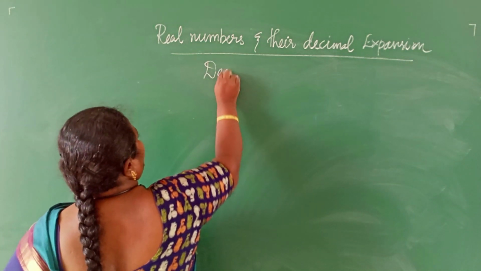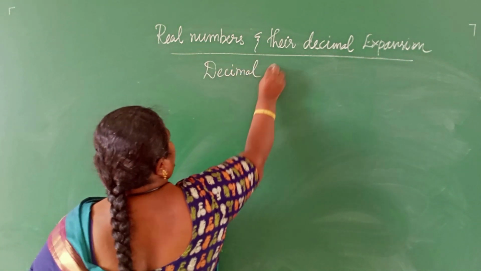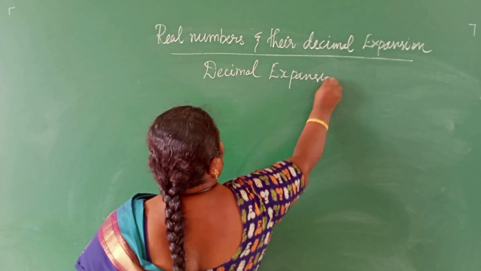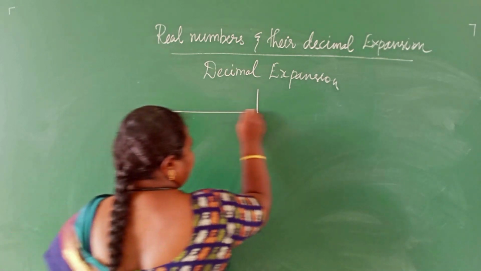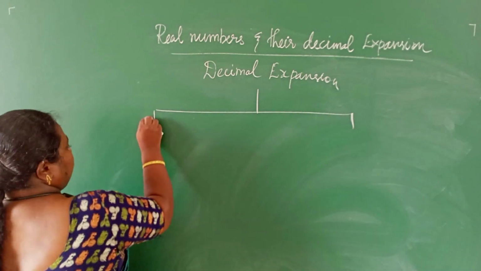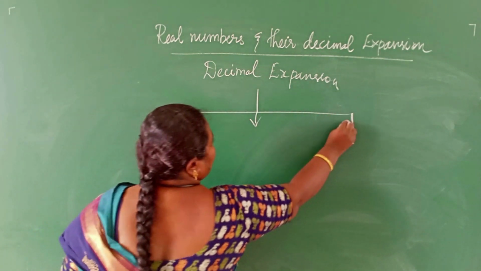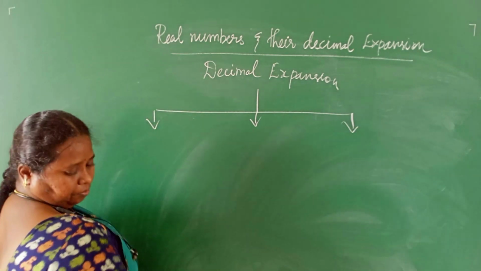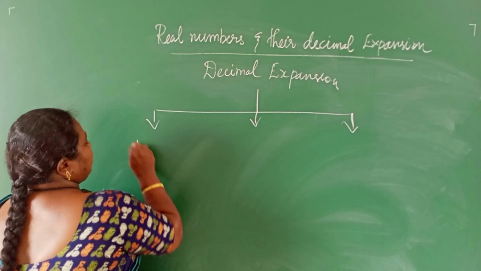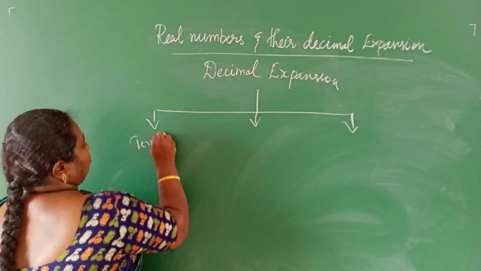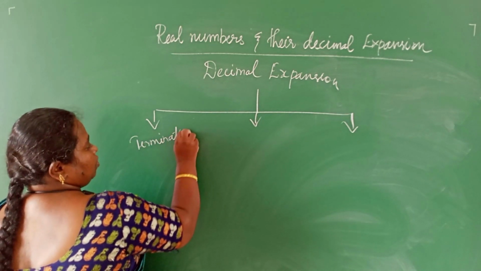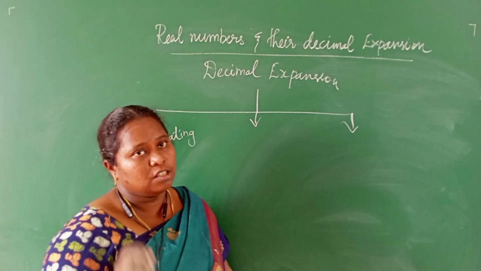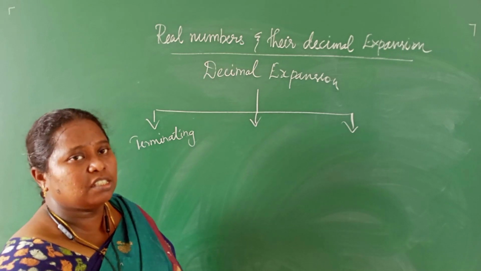Decimal expansion can be categorized into three different categories. First one is terminating, a number which is having the remainder 0.